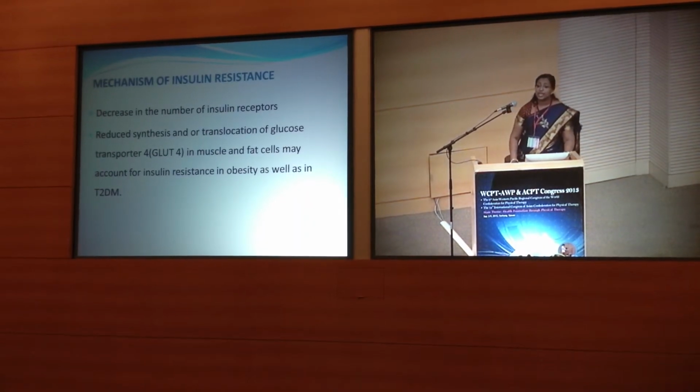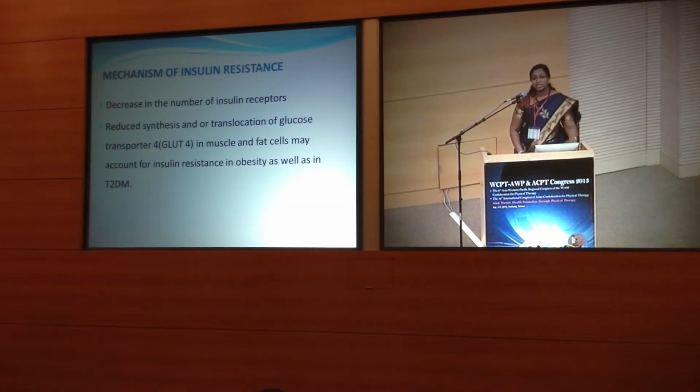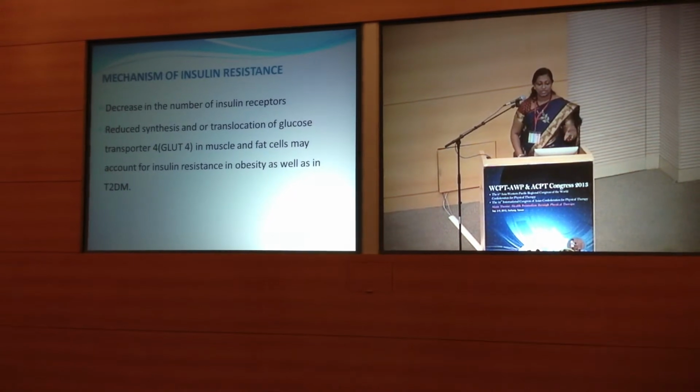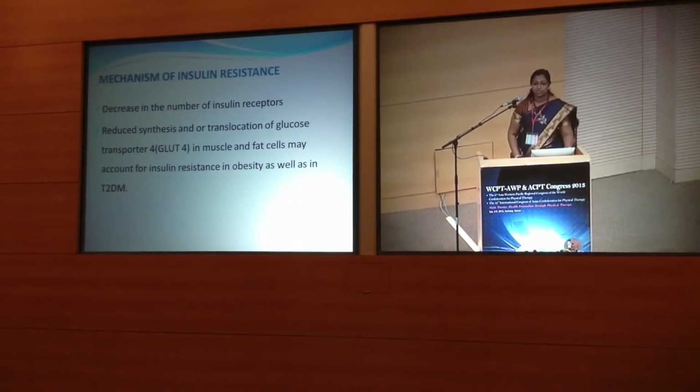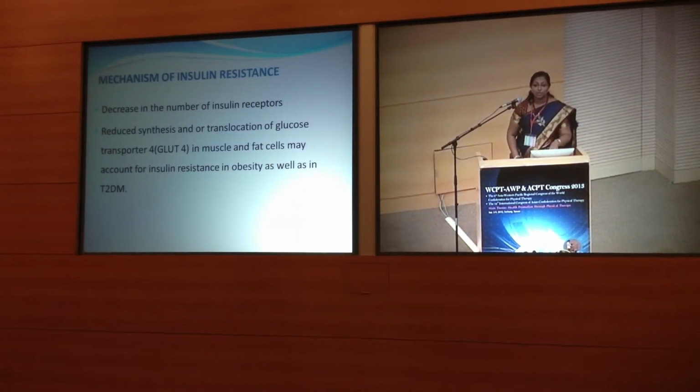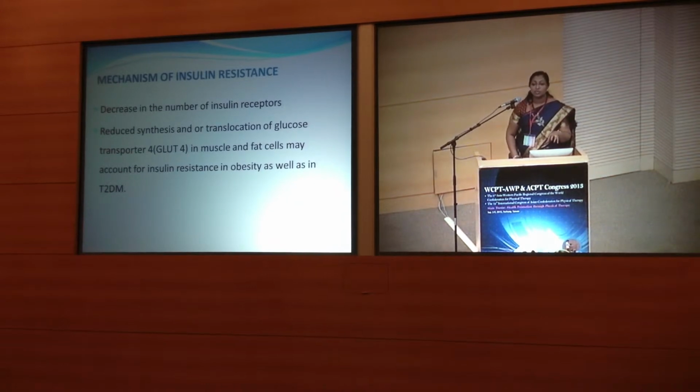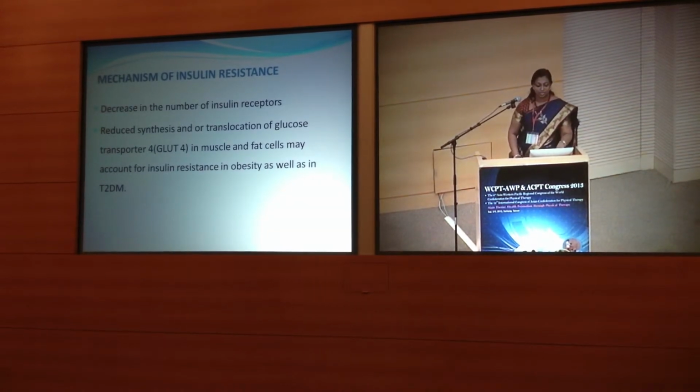Now, what is the mechanism of insulin resistance? It can happen because of a number of reasons. One is because of a decrease in the number of insulin receptors. For the proper action of insulin, the binding of insulin to insulin receptors is very important. If there is a decrease in the number of insulin receptors, this binding won't be sufficient, and as a result, insulin won't be able to execute its actions.